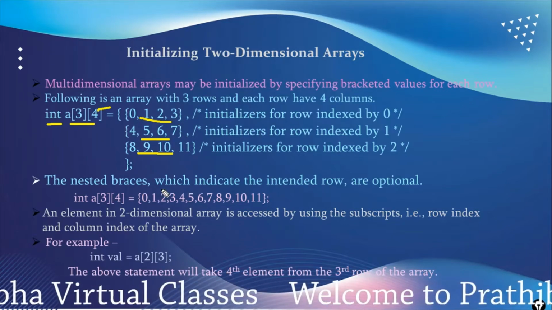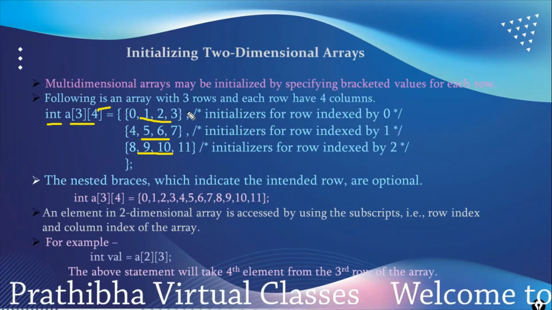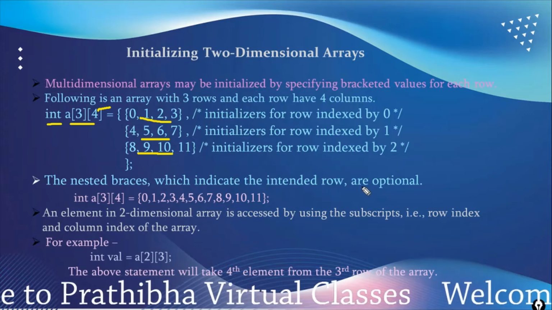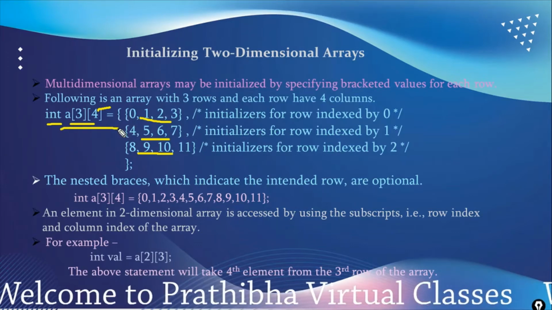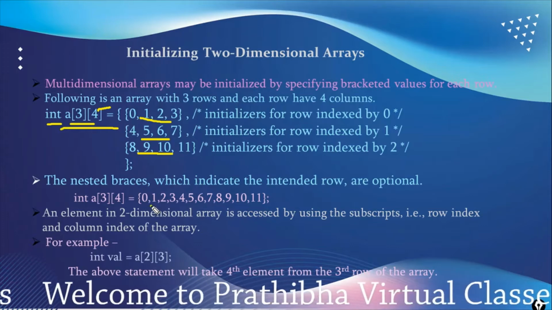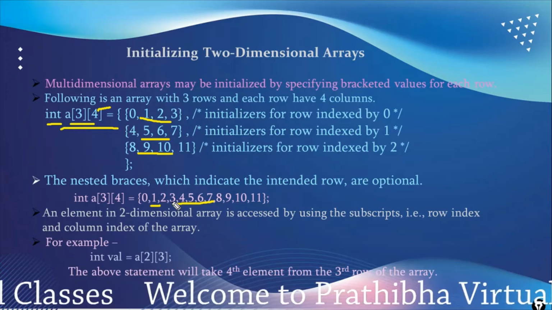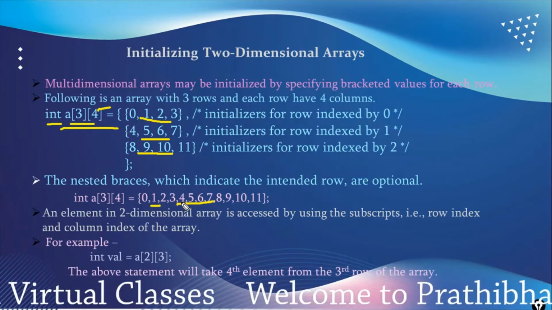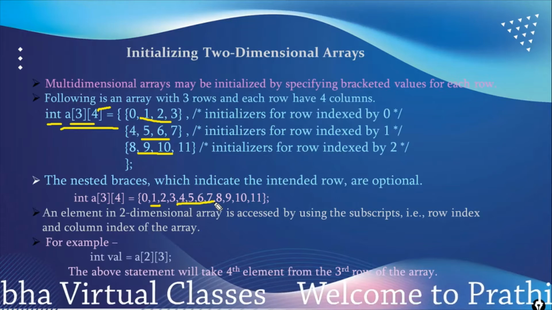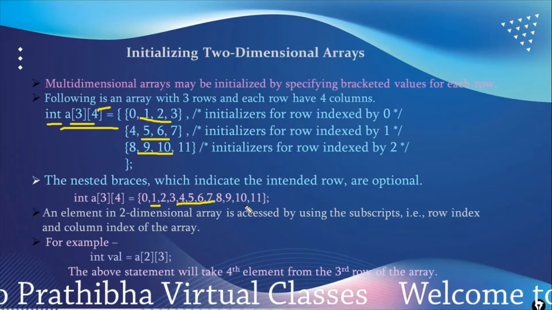We can also initialize it like this. These nested braces are optional. The same array can also be initialized by using the same elements like this. Here the first 4 elements are the 4 columns, so the first 4 elements belong to the first row, the next 4 elements belong to the second row, and the last 4 elements belong to the third row.